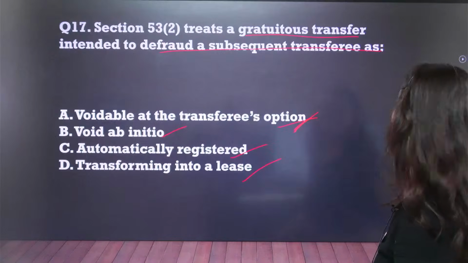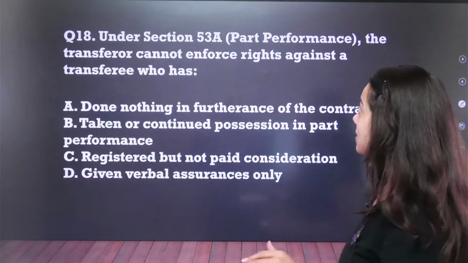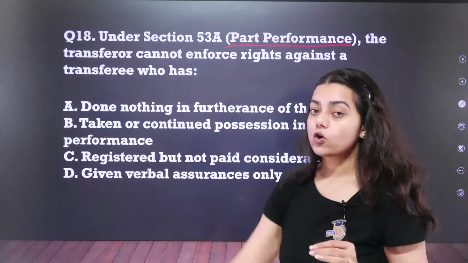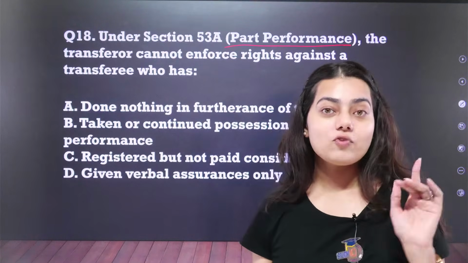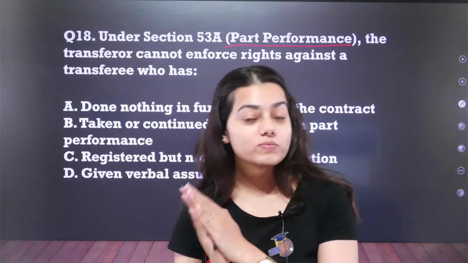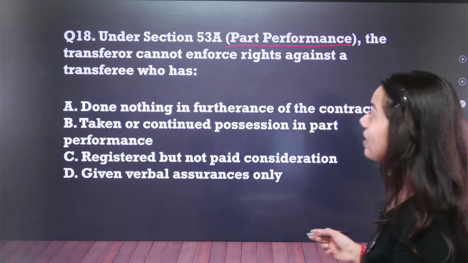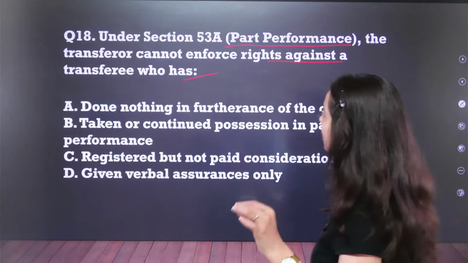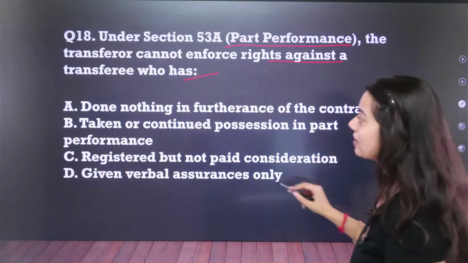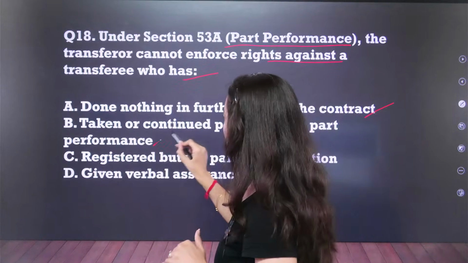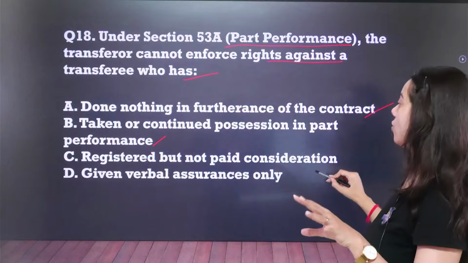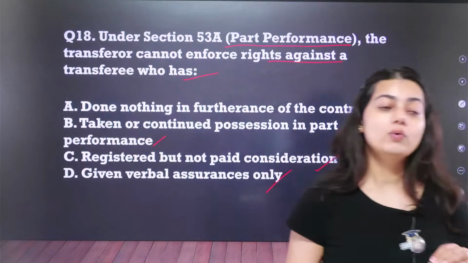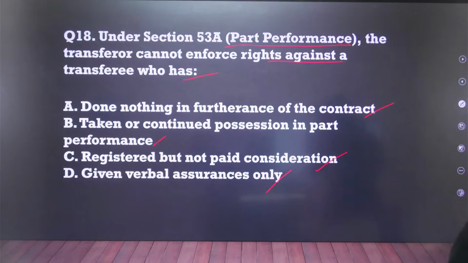Let us move on to question number 18. Under section 53 clause A, part performance. Section 53 clause A talks about part performance. I am writing the sections and I am writing their concepts alongside them. The transferor cannot enforce rights against a transferee who has done nothing in furtherance of the contract, taken or continued possession in part performance, registered but not paid consideration, or option number D, given verbal assurance only. Question number 18, answer right now.